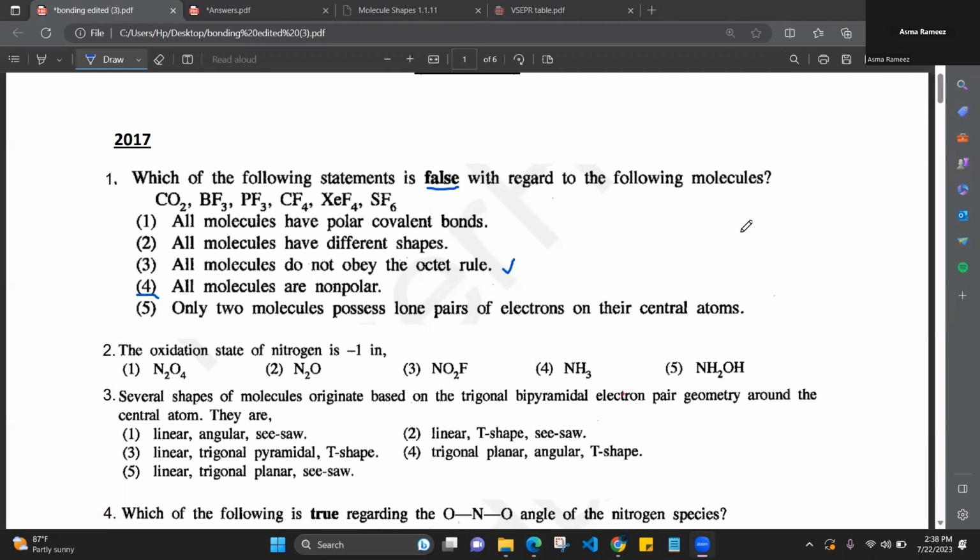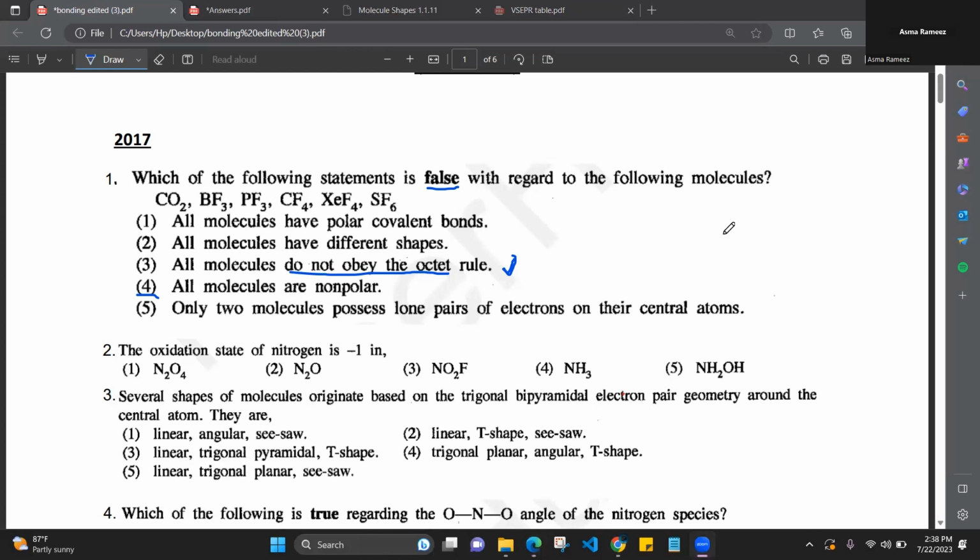Yes, only carbon dioxide and PF3 are obeying the octet. No, they are asking about all the molecules. All the molecules do not obey the octet rule because of BF3 and HCF4. That is a correct statement. Did you get it?